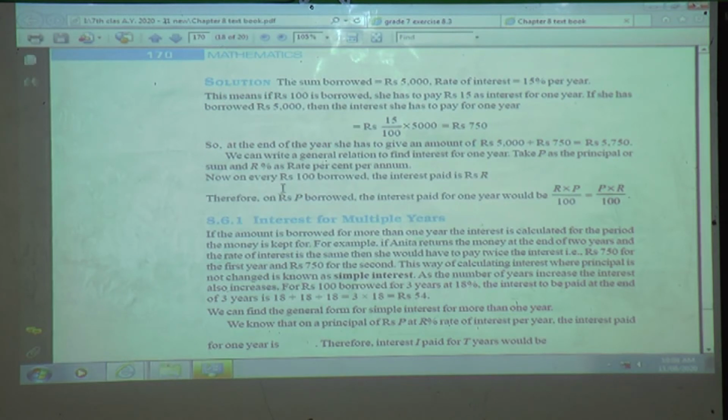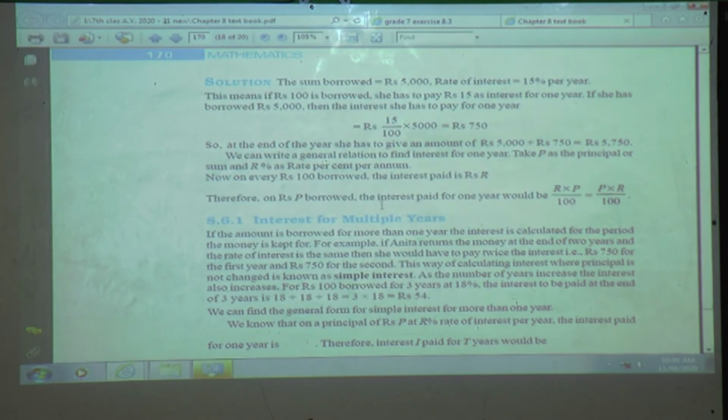Now on every rupees 100 borrowed, the interest paid is rupees R. What is R? It is nothing but the rate of interest. So the general term we use is rate of interest. These are all the terminology used in a bank.